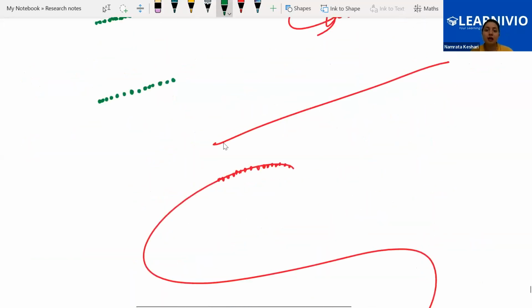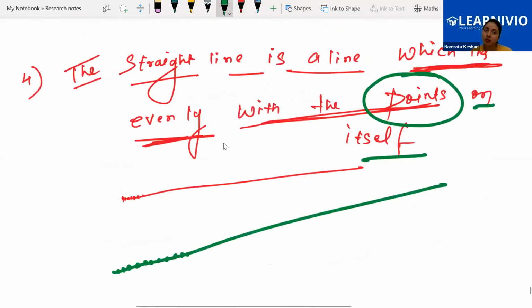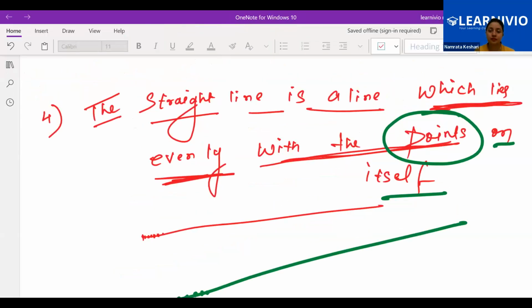Okay, and the example I have also given you. It's not just about the straight line, it's about the curve also. The curve is also completely made up of points only. So be it a straight line, be it a curve, it is completely made up of points. Okay, now the next definition. First, let me know whether this definition is clear to you or not. Yes. Clear. Yes. Let's continue.